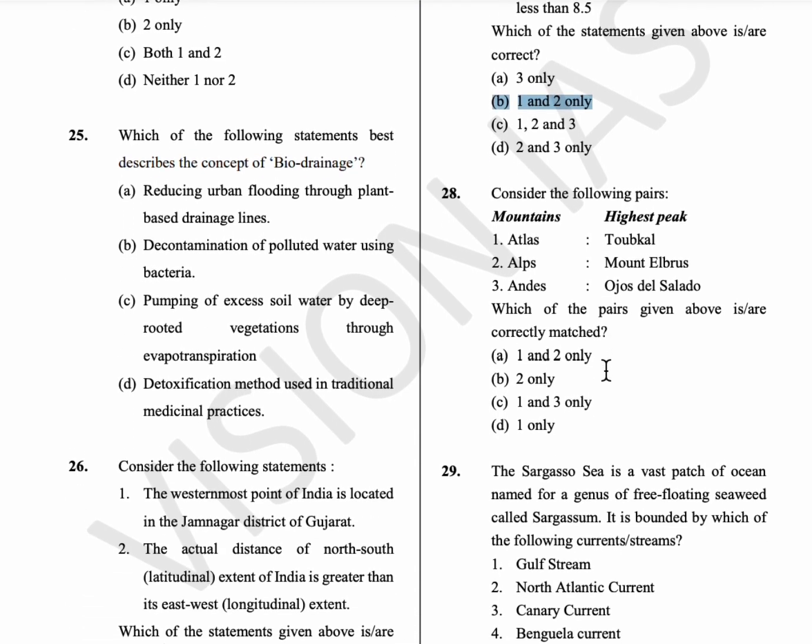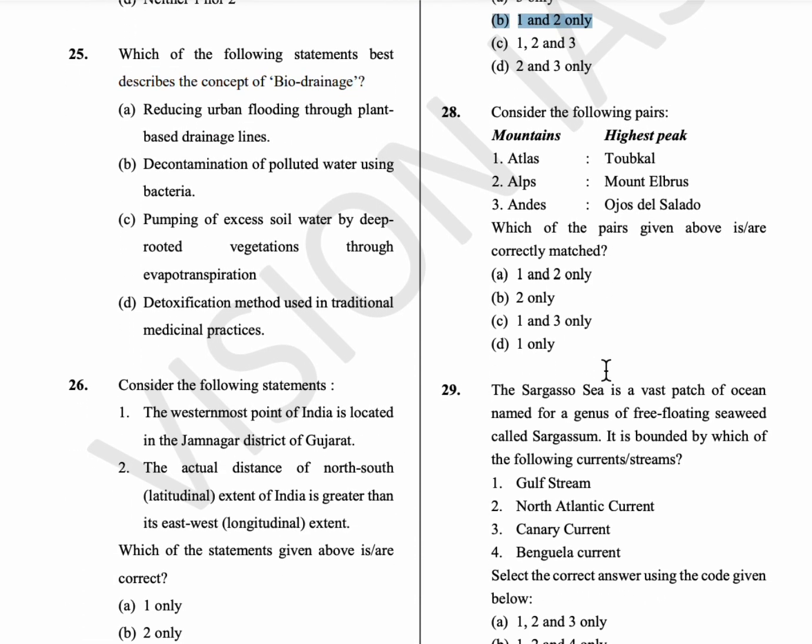28th question, mountains and highest peak is given. So Atlas. In Atlas, the highest peak is Toubkal, and in Alps, the highest peak is Mont Blanc. Okay, Mount Elbrus is the highest peak in Europe. Andes is actually the longest continental mountain range in the world, and its highest peak is Mount Aconcagua.